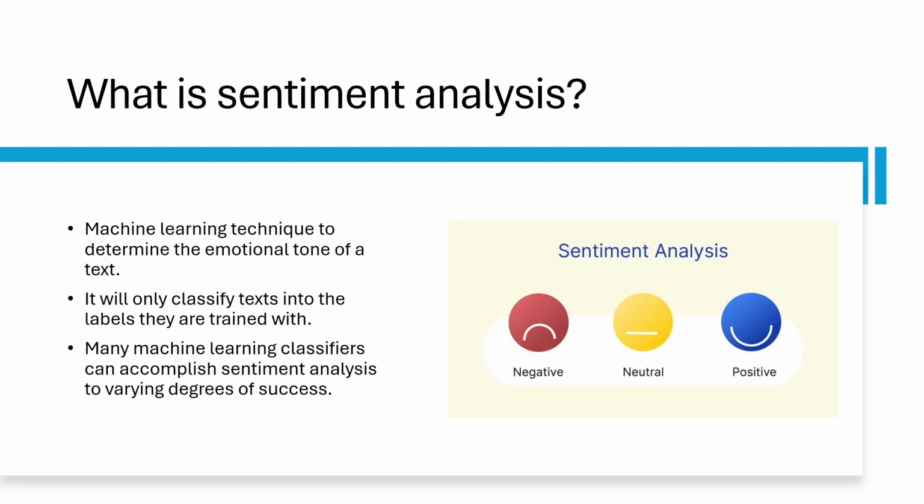text. It'll only classify text into the labels that they're trained with. So in my research project, it is split into negative, positive, and neutral. And many machine learning classifiers can accomplish this task of doing sentiment analysis to varying degrees of success. So in my research project, which we'll see, I'm doing random forest, XGBoost, and CatBoost, which are all different machine learning models.